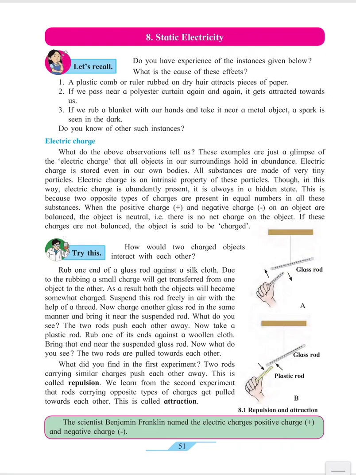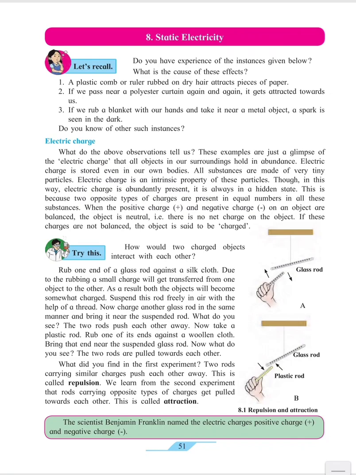There are two cases in this. In the first case, one glass rod is hung with the help of a string tied to a support, and in the second one also a glass rod is hung with a string to the support. But what is the difference between the two? In the first case, the other object used is also a glass rod, and in the second case the other object, held in the hand of a person, is a plastic rod.